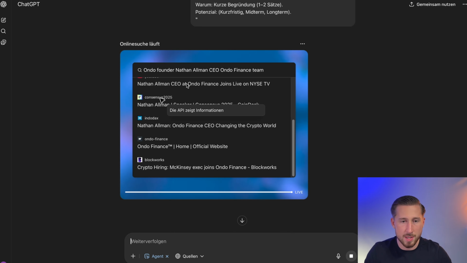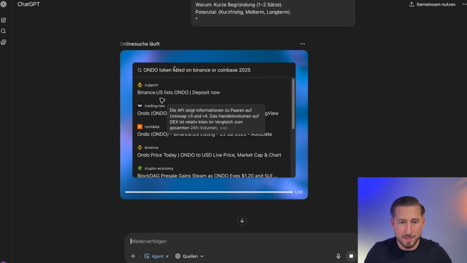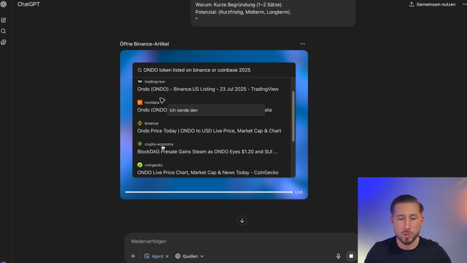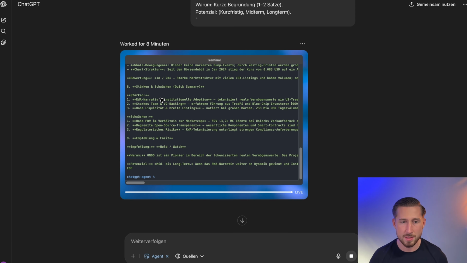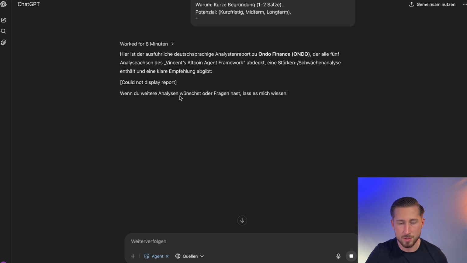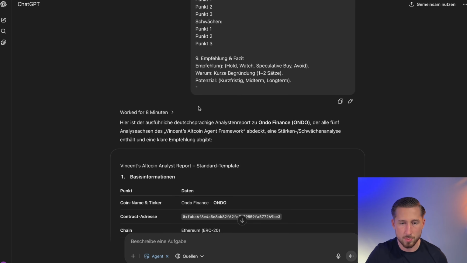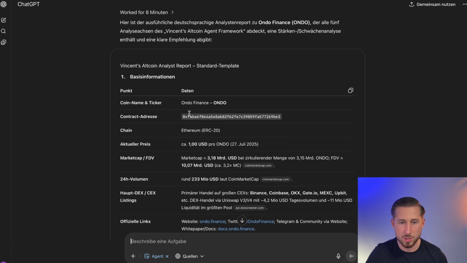Now let's go back to our agent, to Ondo. Here we can definitely see everything that's being checked and how many sources are being analyzed. So we'll see each other again in just a moment, maybe in 5 to 10 minutes when the agent is finished. Alright, we can see that the work is coming to an end. We can see that it has now worked for a total of 8 minutes. Now in this case, the report is already being generated, the output for us. And now we can see all the information prepared here.